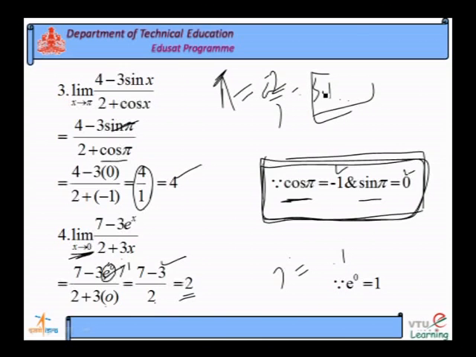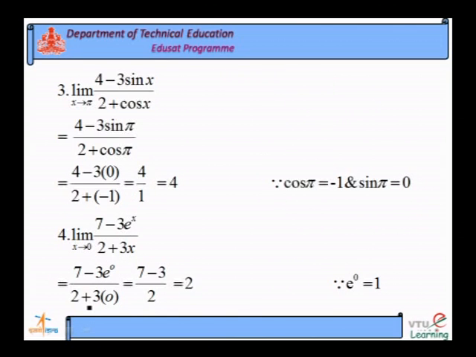For example, if I take a function like this, y is equal to 3x plus 2. So, 3 is a constant, 2 is a constant, they are the absolute constants.